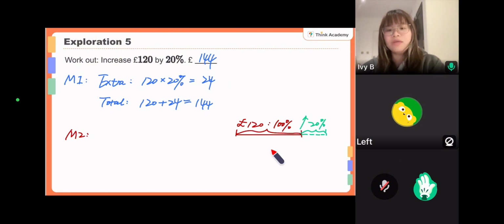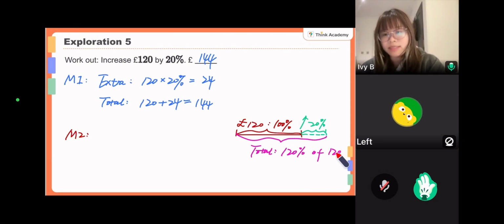So altogether, that will be the new price. That will be totally 120% of what? 100% of the £120. Are you clear? Of the original price. So if it is 120% of this money, you only need to use 120% times this money.